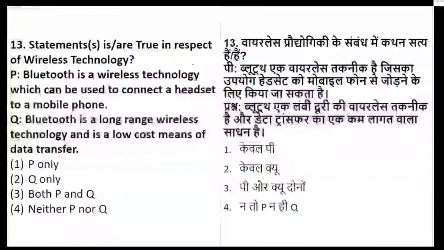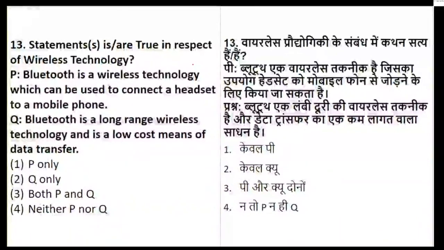We're talking about question number 13, about wireless technology with respect to Bluetooth. They have given two statements, statement P and statement Q. Bluetooth is a wireless technology which can be used to connect a headset to a mobile phone, and it is a long range wireless technology and is a low cost means of data transfer.